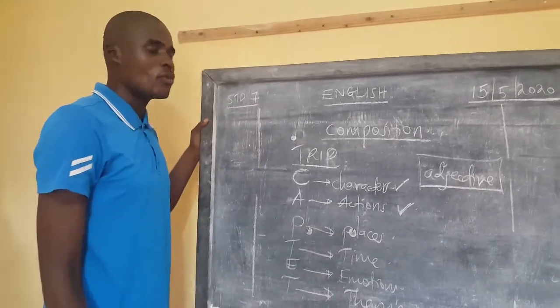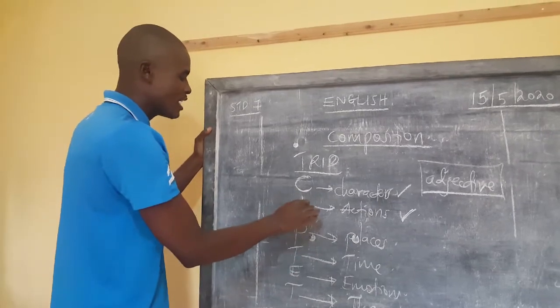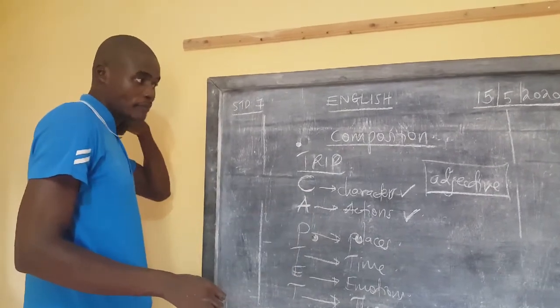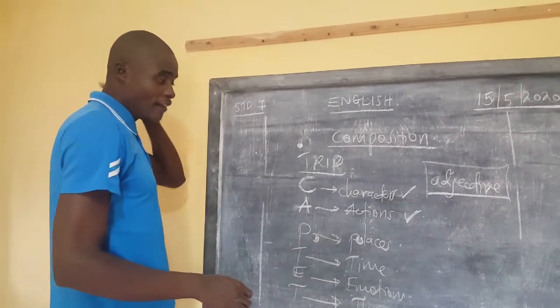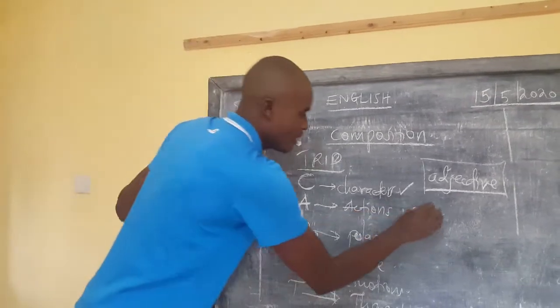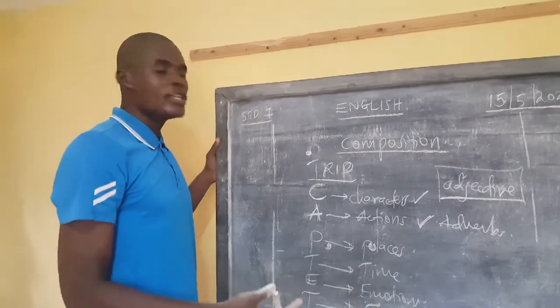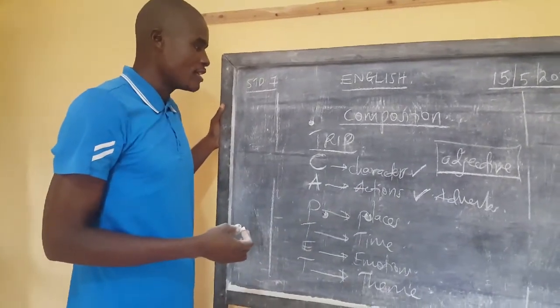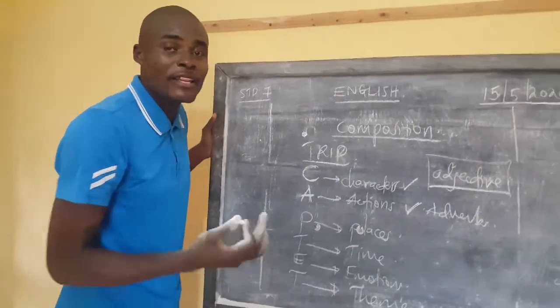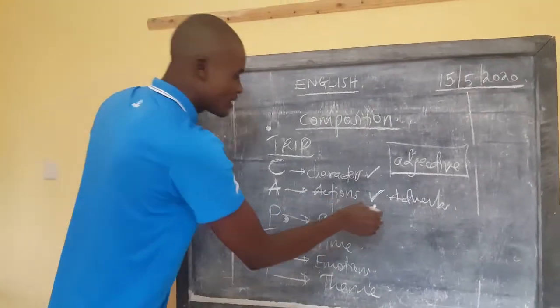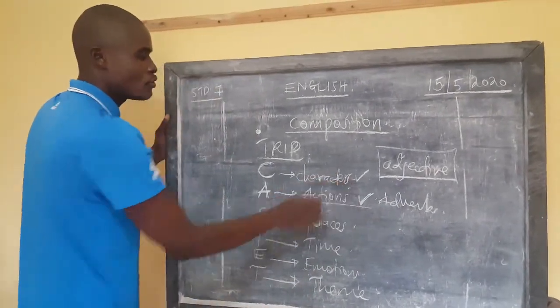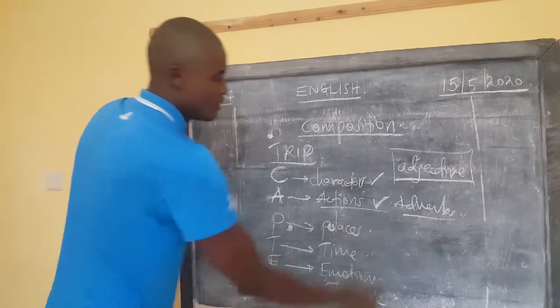Mother spoke eloquently. Use adjectives to describe. What describes actions are called adverbs. Yes, use the adverbs in this manner. Mother spoke eloquently to the visitors. Don't just say mother spoke to the visitors. How did mother speak to the visitors? So describe your action. The actions of the characters should be well described using the adverbs.